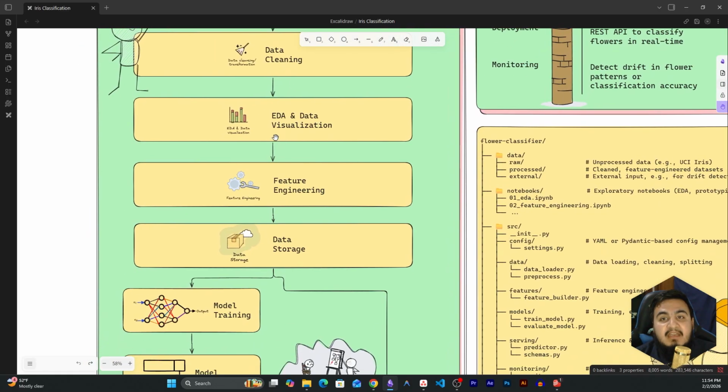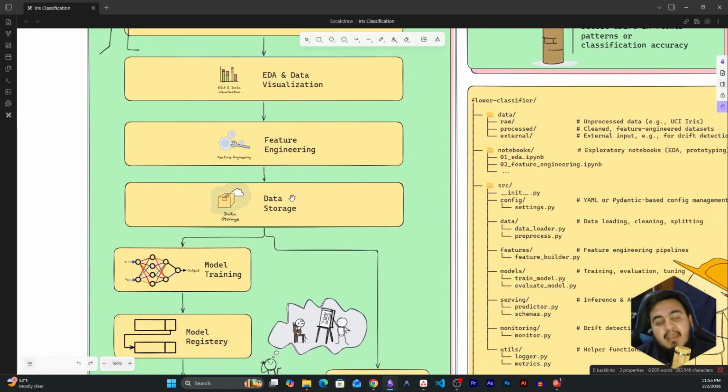Once we perform data cleaning, we'll be moving on towards the exploratory data analysis part, where we're going to take a peek into the dataset and see what the data actually looks like, what is the distribution of the different features, and what are the relationships of the different features with each other and the target variable. Once we understand the dataset and extract meaningful insights from it, we'll move toward the feature engineering part. In this part, we will be identifying the actual features that are contributing to classification of the flowers, the current project that we're actually working on.